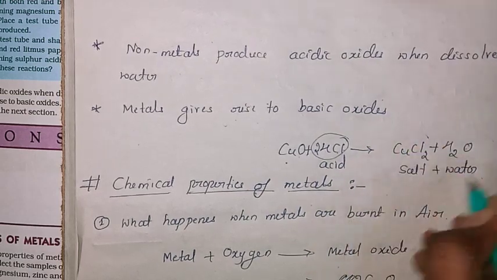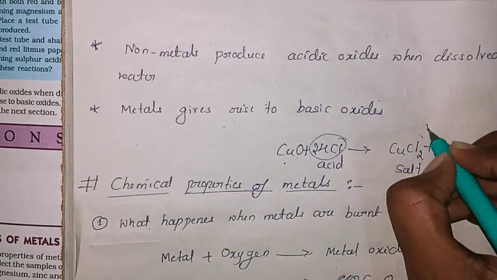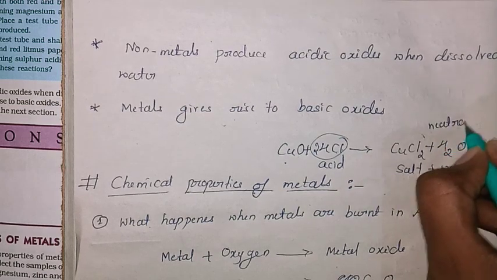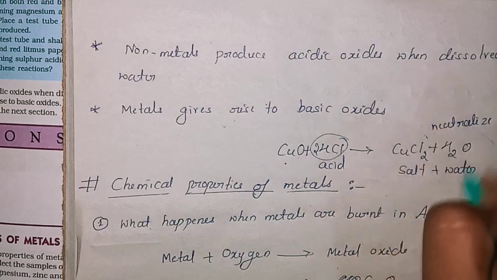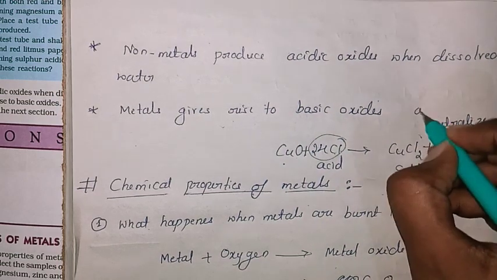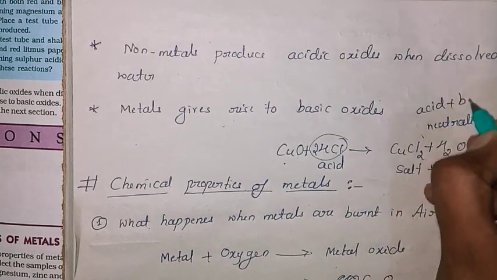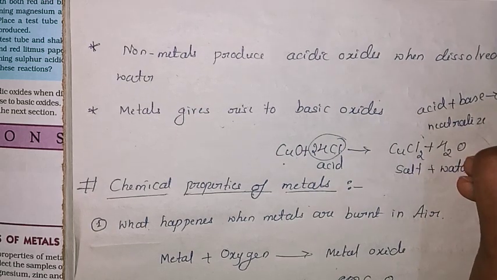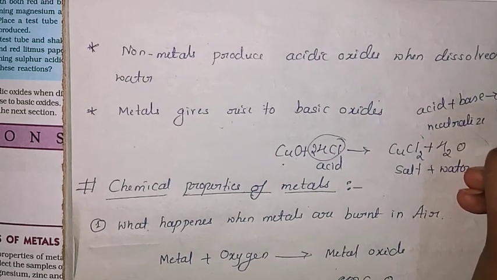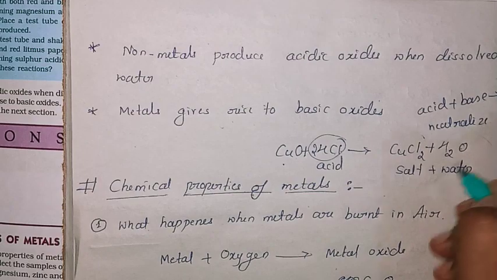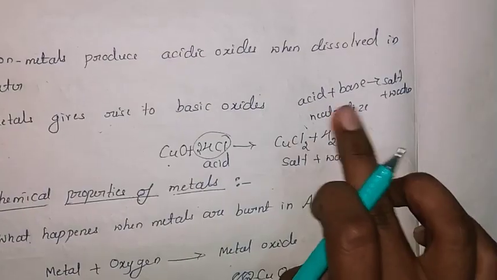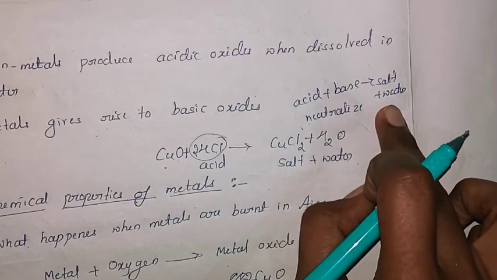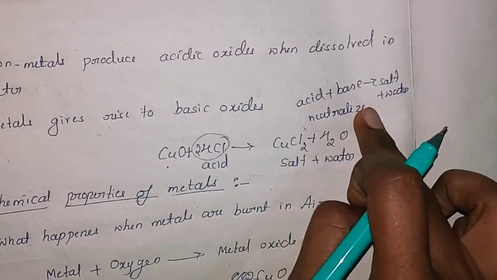Do you remember the neutralization reaction? When acid reacts with base, you will get salt plus water, which is called a neutralization reaction.